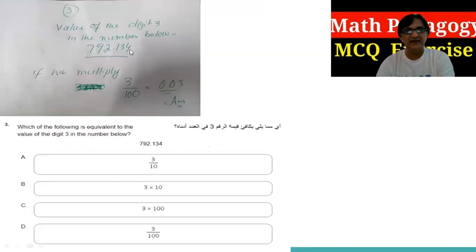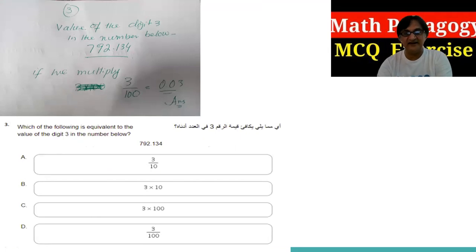Next, value of the digit 3. Which of the following is equivalent to the value of digit 3? Equivalent, not equal. There's a big difference. Equal can be 3 mangoes and 3 mangoes. Equivalent is 3 mangoes and 3 apples.